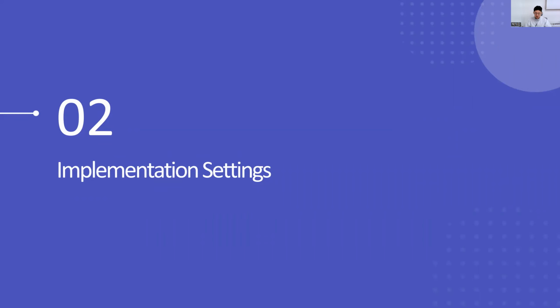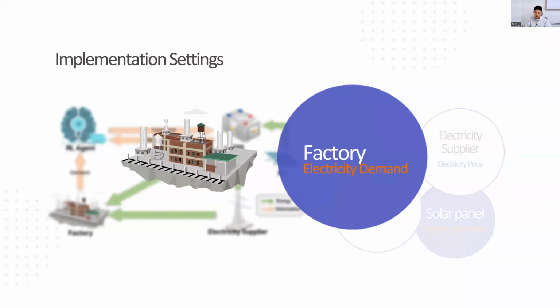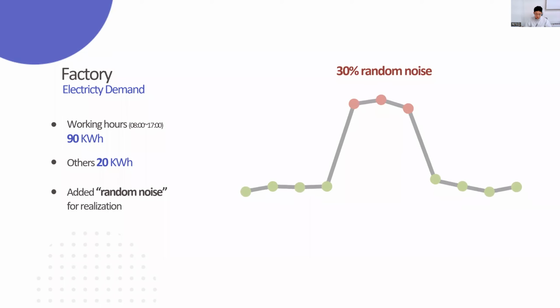Next is about the implementation settings. We have 4 factors in our architecture, and I will start with the factory, which requires the electricity demand. We assume that the factory needs a lot of electricity in the working hours. So we assign 90 kilowatt hours in the working hours and 20 for the others. But in reality, the demands are not strictly fixed like this. So we added 30% random noise to the demand to apply some realism.